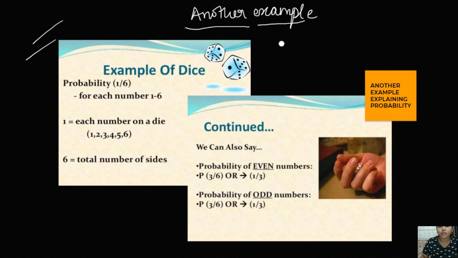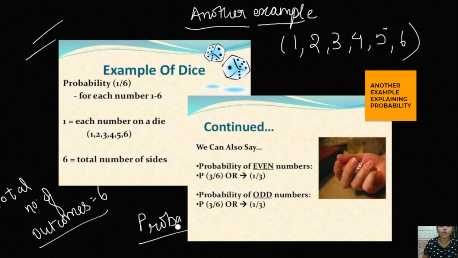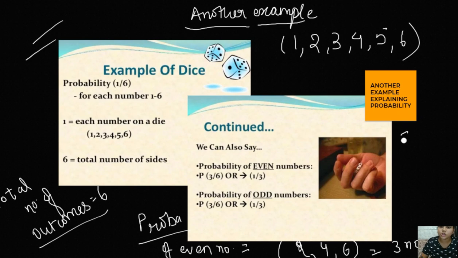So I have told you that there are 6 faces on the dice. So it is very clear that the total number of outcomes of this dice will be equal to 6. Am I right? Now the probability of getting 1 is 1 by 6. Now if I ask for the probability of getting an even number, you just have to list the even numbers. So on the dice, the numbers 2, 4 and 6 are the even numbers. So there are a total of 3 even numbers, right? So the probability of getting an even number will be 3 by 6, or 1 by 2.